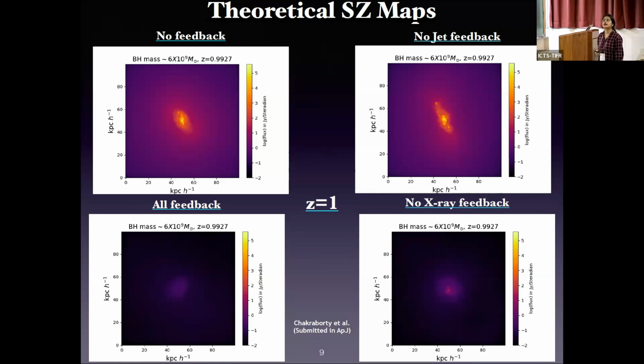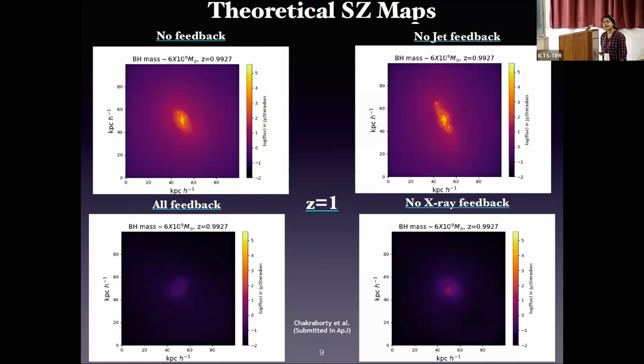When we add the radiative feedback, that is the no jet feedback, we get a slight increment in the SZ signal. But when we further add the jet mode of feedback, that is radiative and jet, we get a significant, drastic suppression in the SZ signal, as we can see from the results.